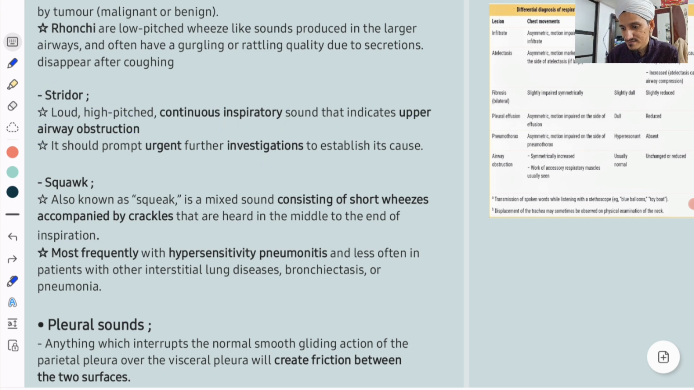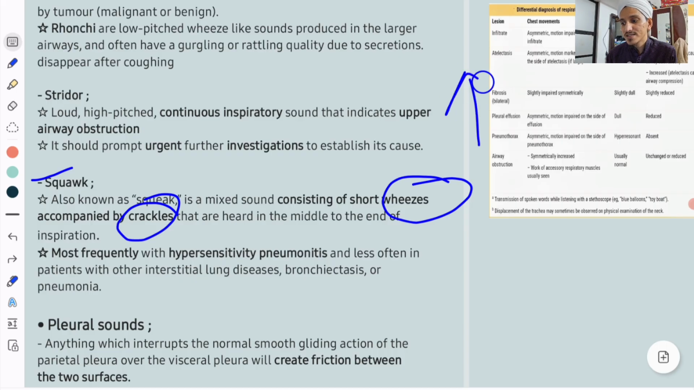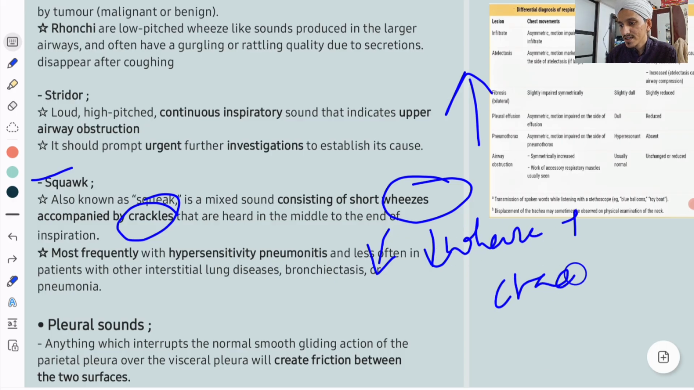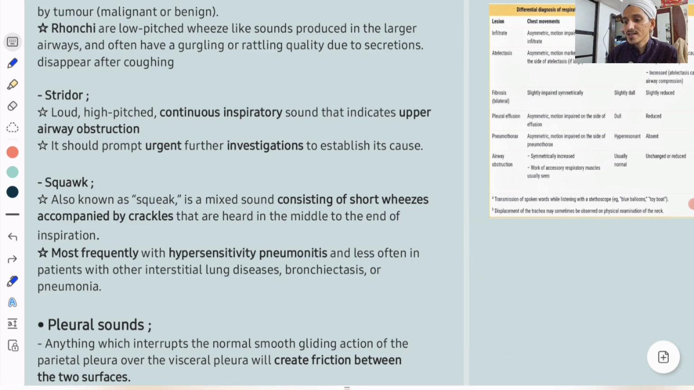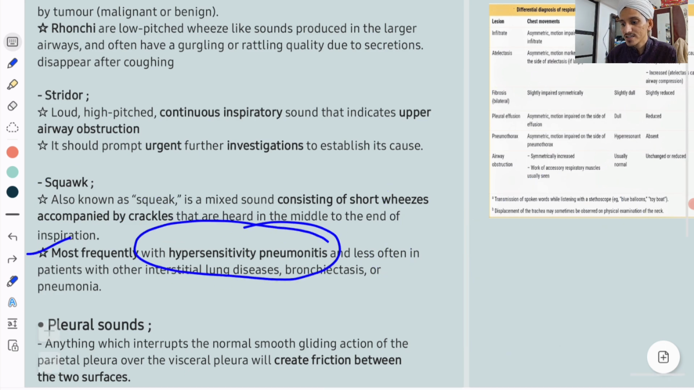What is squawk? Squawk or squeak? This is a mixture of short wheeze and crackles. These are heard at inspiration. So a mixture of wheeze and crackle is nothing but a squeak. Short wheeze, at the end of inspiration. Remember, wheeze is more pronounced in expiration, but this is in inspiration. So inspiratory wheeze plus crackles in the middle of inspiration, that is nothing but squawk or squeak. These are seen in hypersensitivity pneumonitis and less often in interstitial lung disease, bronchiectasis, and pneumonia. Classically seen in hypersensitivity pneumonitis.